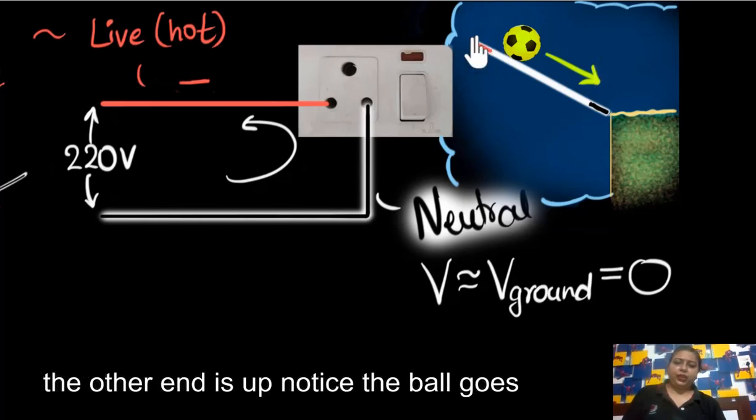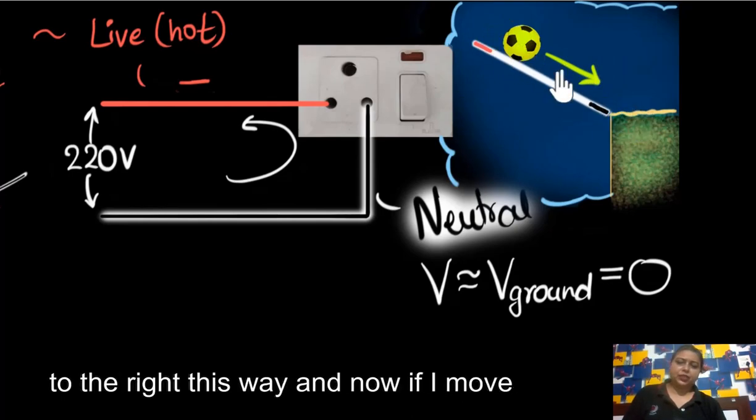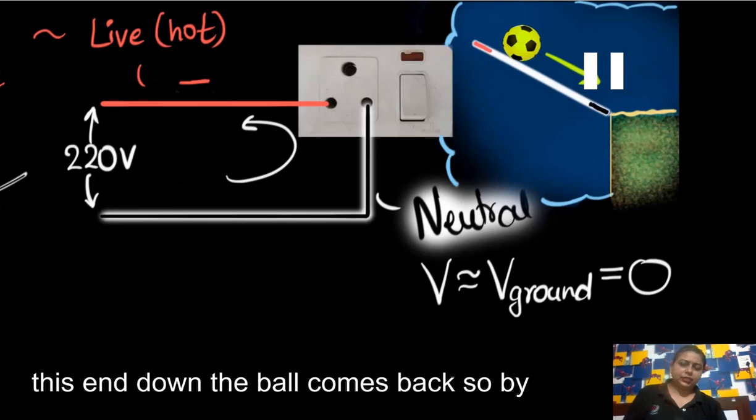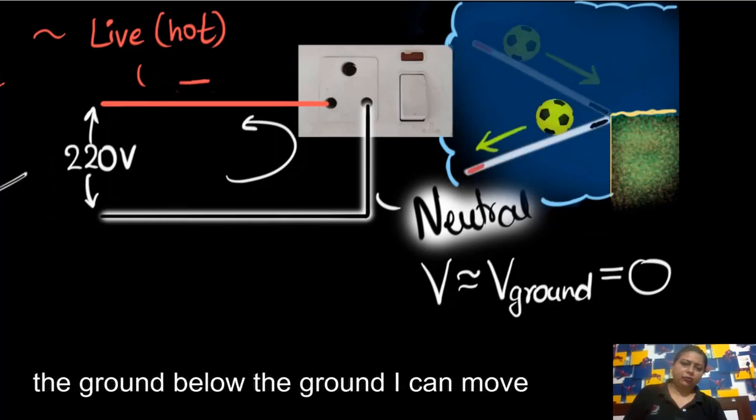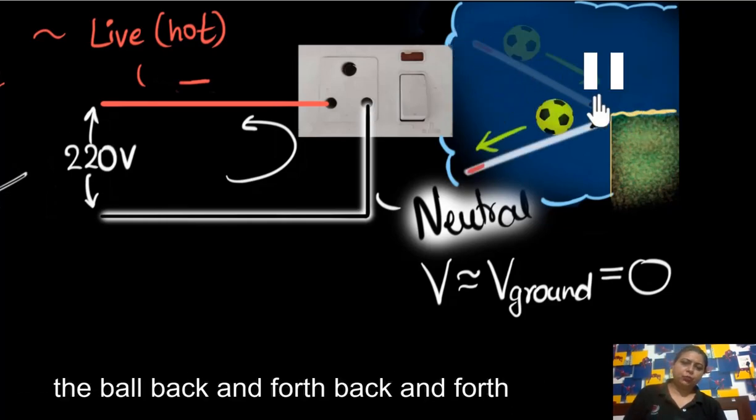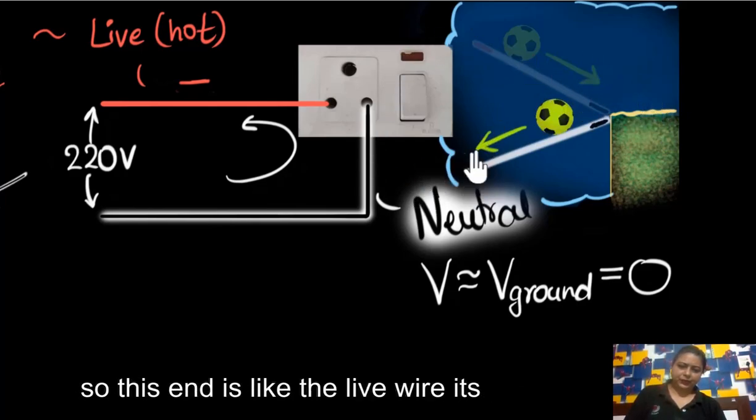So when the other end is up, notice the ball goes down to the right this way, and now if I move this end down, the ball comes back. So by moving that end up and down, above the ground, below the ground, I can move the ball back and forth, back and forth. So this end is like the live wire.